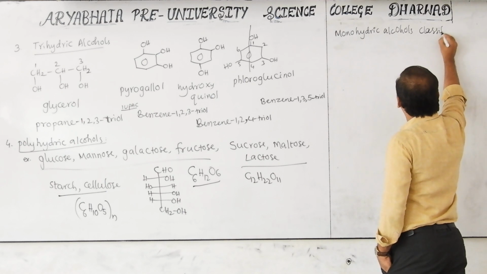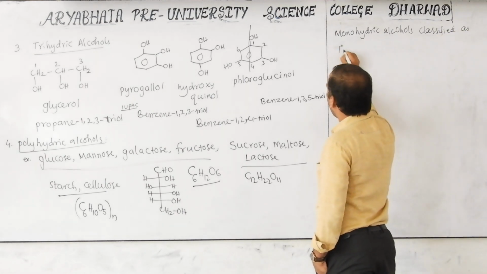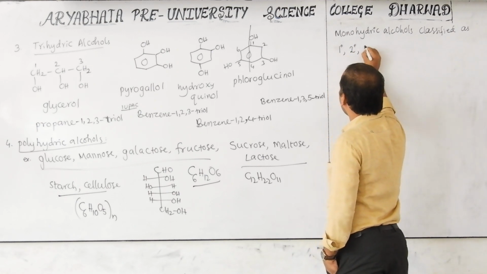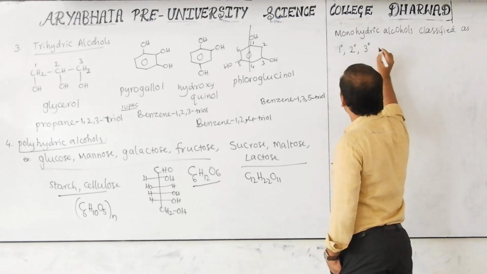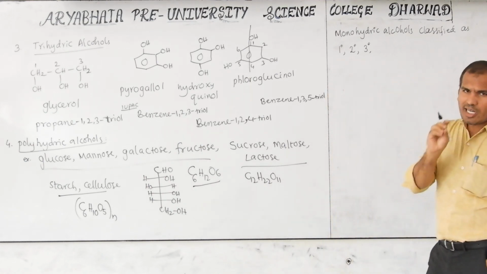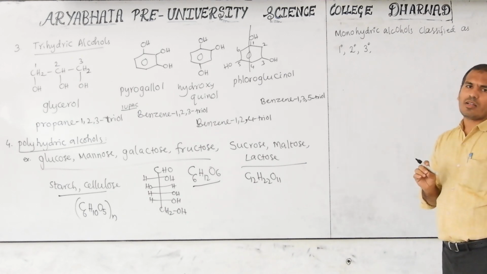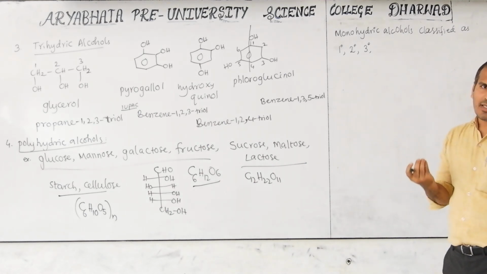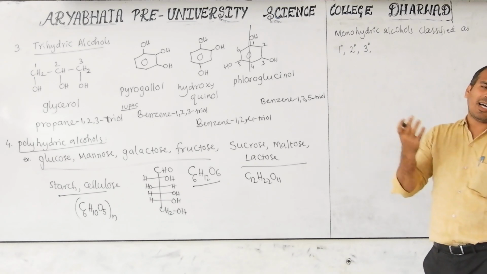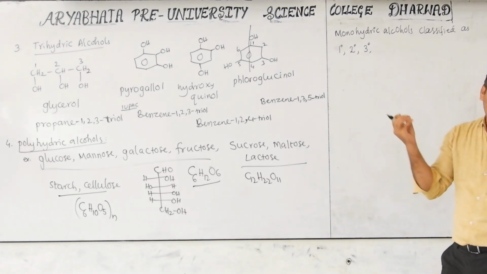are classified as primary, secondary, tertiary. Next, there is no quaternary alcohol. Quaternary carbon will be present, but quaternary alkyl halide or quaternary alcohol will not be present, because carbon valence is already known to be 4. Carbon bonded with 4 carbons is already filled. There is nothing else that can be substituted.